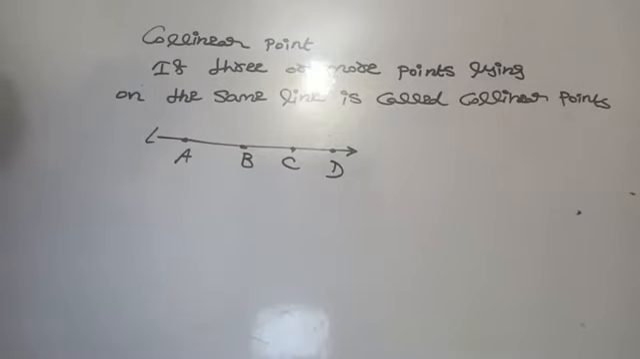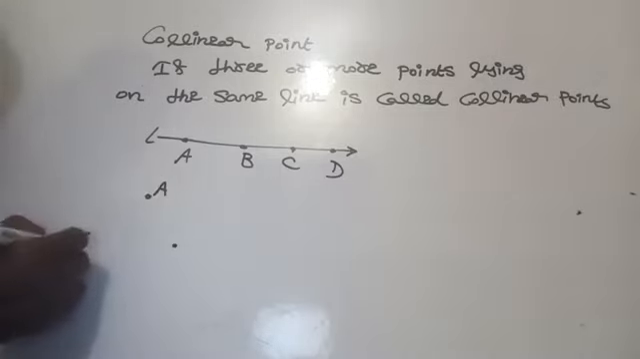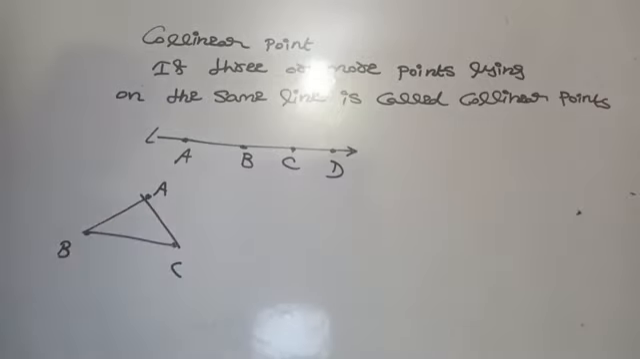Then non-collinear points. What is the definition of non-collinear points? If three or more points are not on the same line. For example, consider the vertices of a triangle ABC. Now ABC are the non-collinear points. Here these are three points not lying on the same line. Am I right here? Yes.